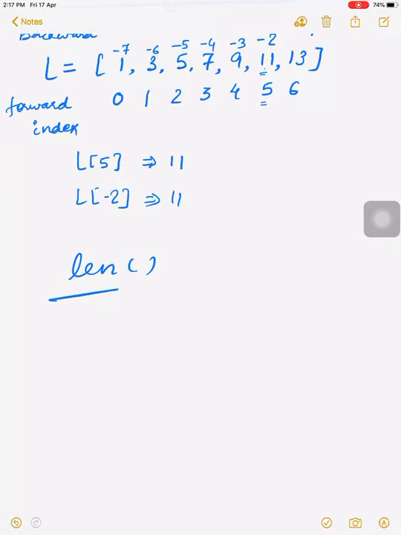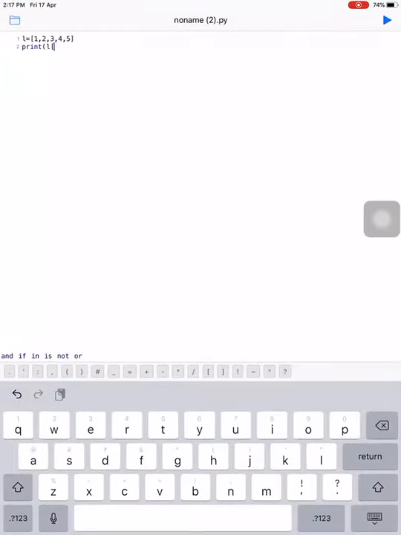Now we will use some functions. The first function is len. What is the purpose of the len function? I think you remember it. Len means to find the length of the list. If we want to find the length of the list, we simply use the function len.